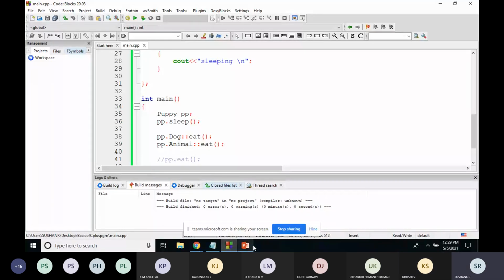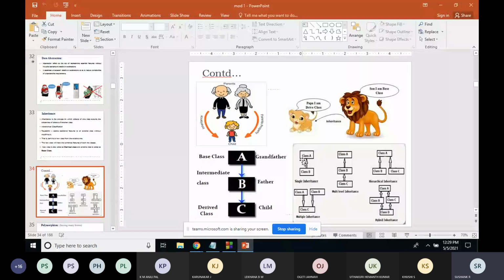Okay, so that's why I always tell you people to practice the code. If you start writing the code, you will come up with these kinds of scenarios. So you try to implement this hybrid inheritance, and you might come up with these kinds of issues. So this is how the ambiguity will be cleared. So this part is regarding the inheritance.